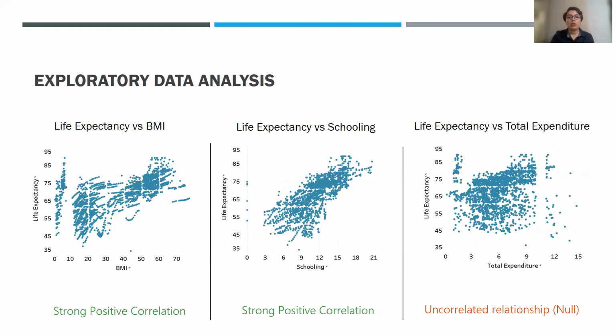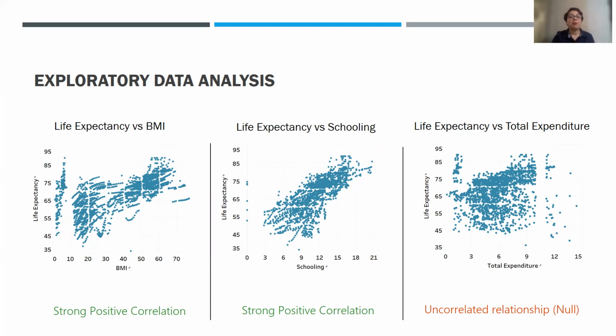This slide includes scatter plots showing if there is any relationship between life expectancy with BMI, with schooling, and with total expenditure. The left figure shows that BMI has a strong positive correlation with life expectancy, meaning that the more the value of BMI, the more the life expectancy. The middle picture is showing a strong positive correlation between schooling and life expectancy. It means that in a community with more years of schooling, the life expectancy is expected to be more.